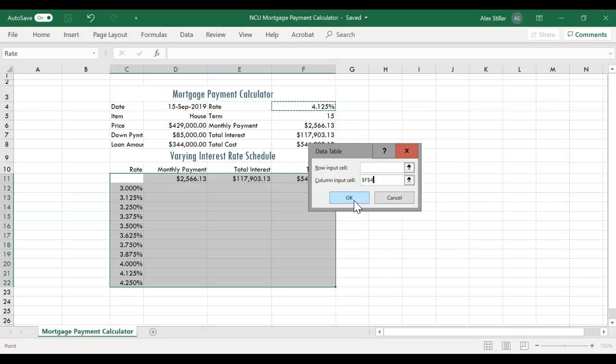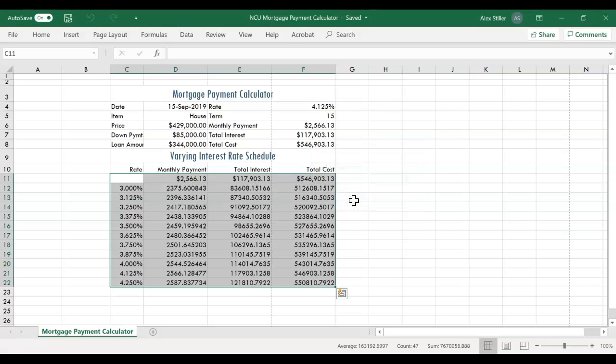So now with our column input cell selected, on page EX204, let's go ahead and step 3, click OK. And now let's apply the currency style with no currency symbol and the second format in the negative numbers list to the range D12 to F22.